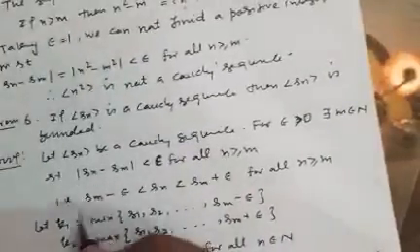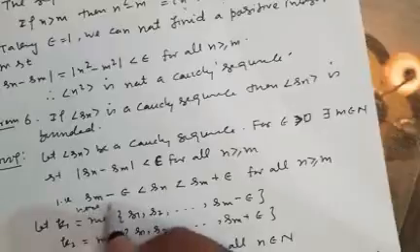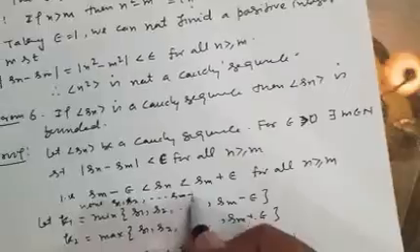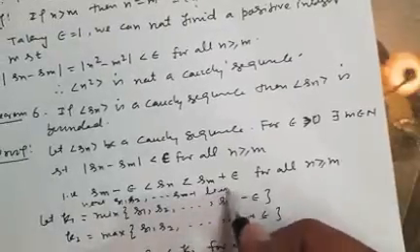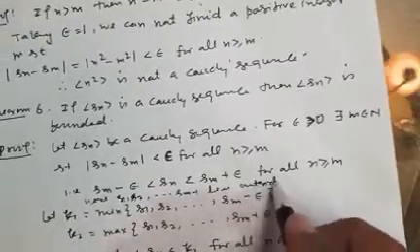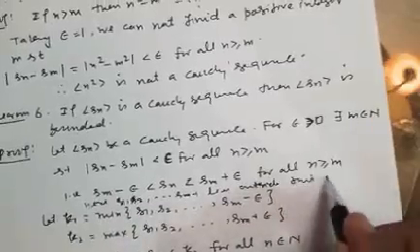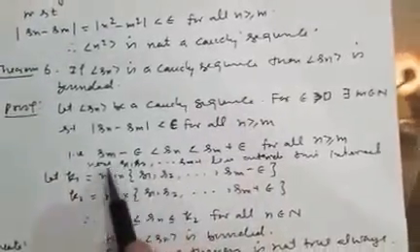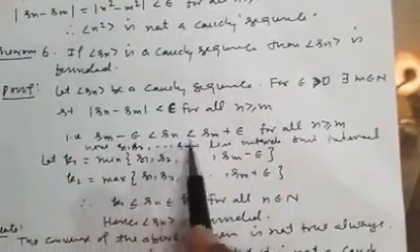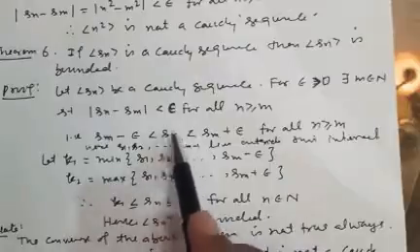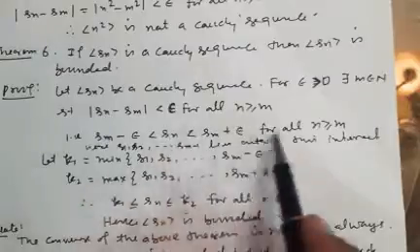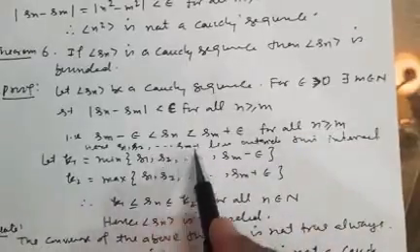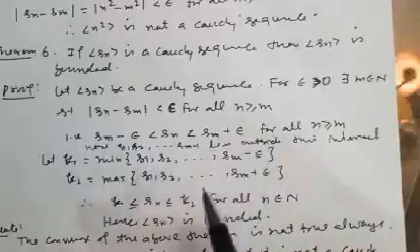Or you can say S1, S2 up to Sm minus 1 lie outside this interval, because these terms are not there. These terms are not there because here Sn starts with m, and before m they lie outside this interval.